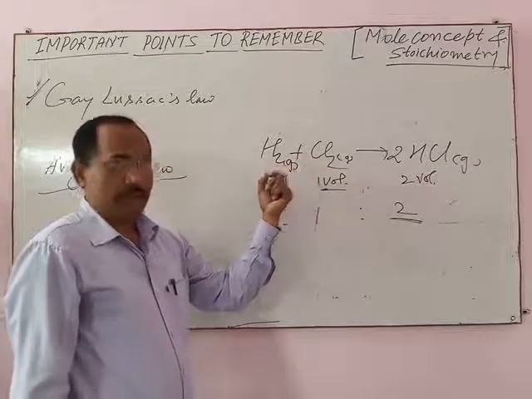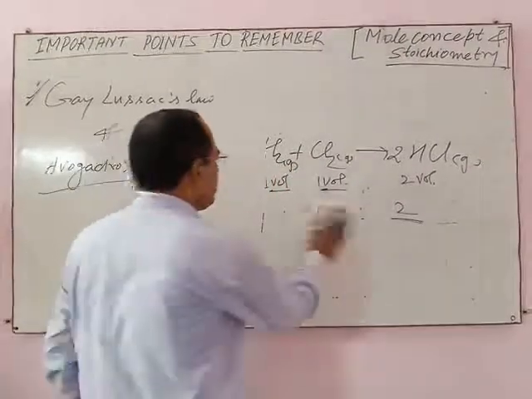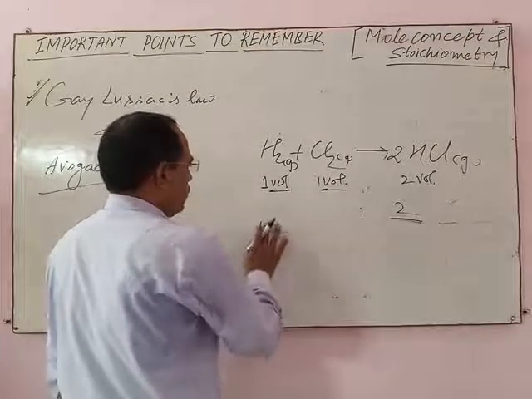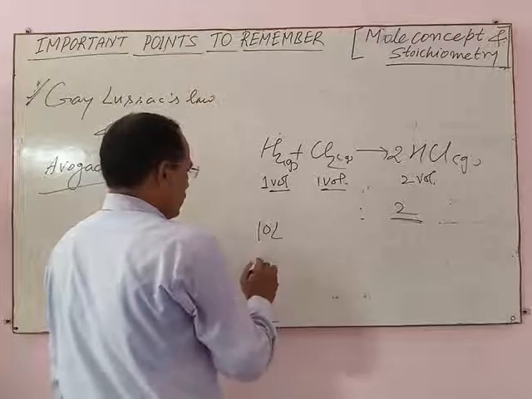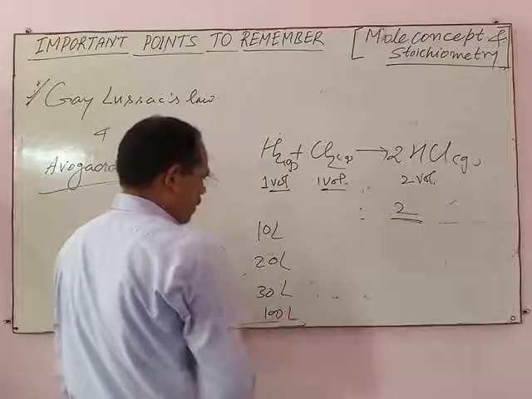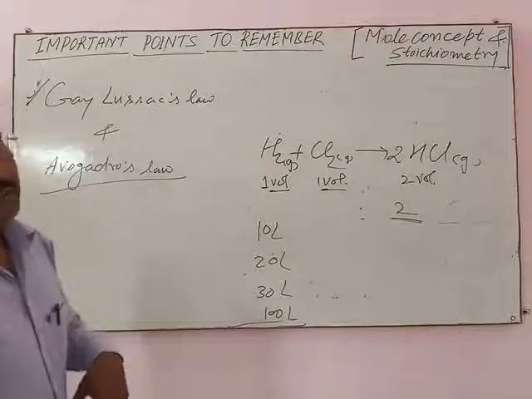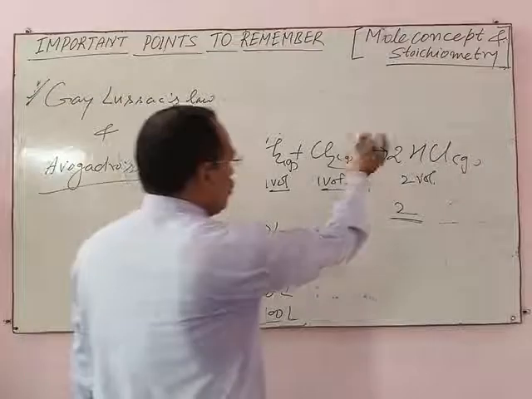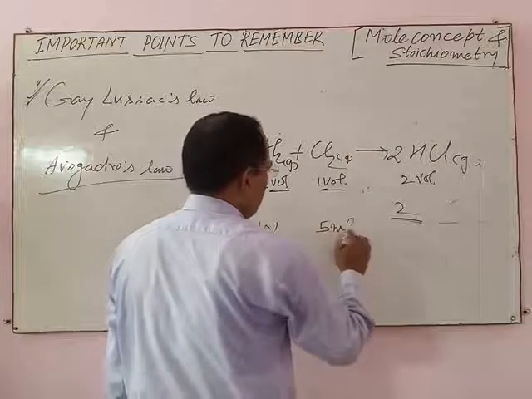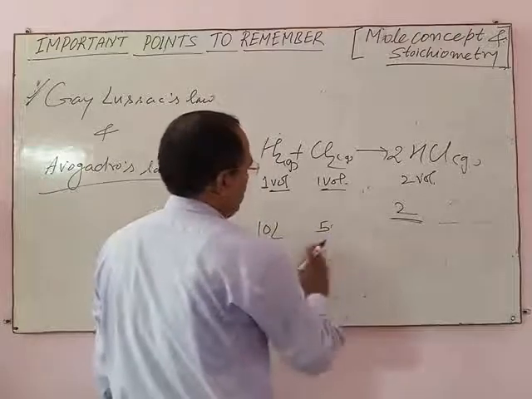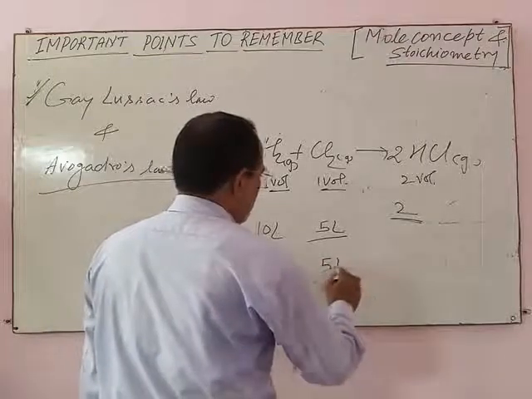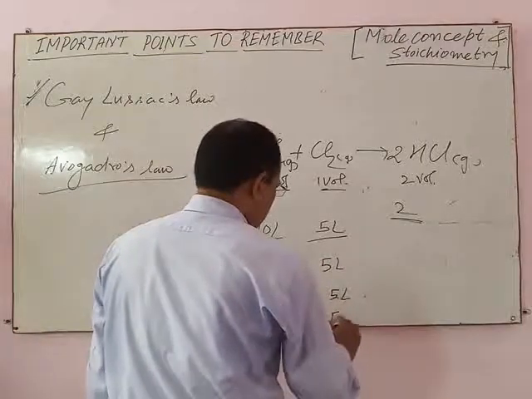If their volumes are different, suppose 10 liters of hydrogen is taken, or 20 liters, 30 liters, 100 liters of hydrogen is taken as a reactant, but chlorine is taken only 5 liters in each case.